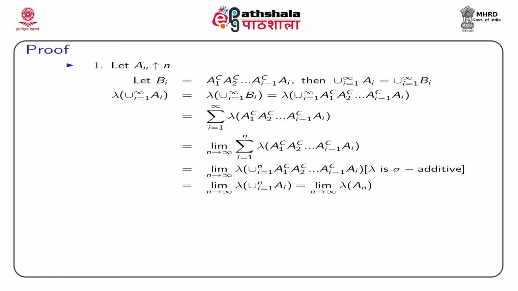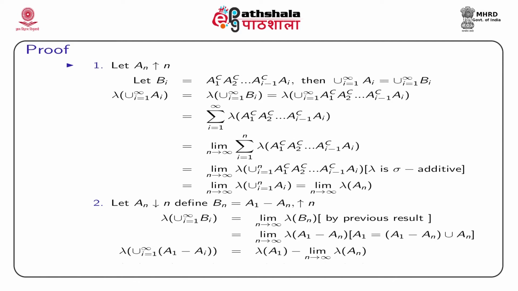Now, consider the second part, where we have to consider a sequence of monotonically decreasing sets. We will be using the result that we have already obtained. Now, we define Bn as A1 minus An.